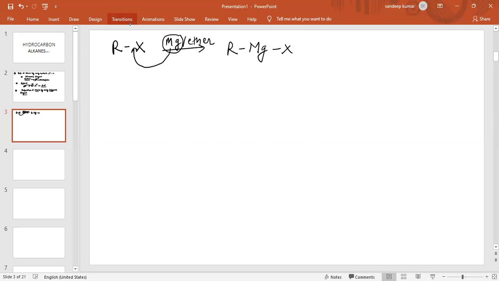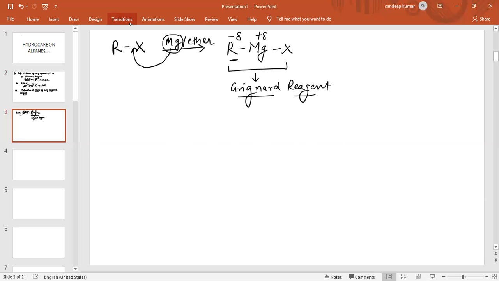As we know, the metal is more electropositive, therefore there is a partial positive charge on the metal and a partial negative charge on the carbon of the alkyl group. This compound, RMgX, we call Grignard reagent.